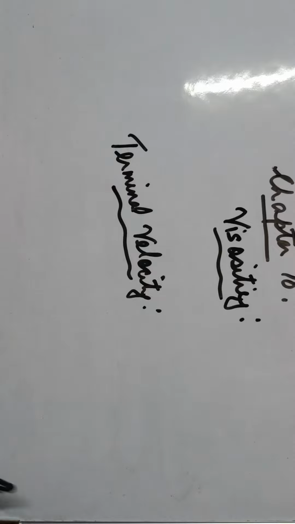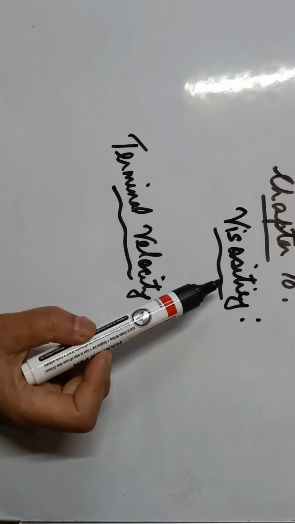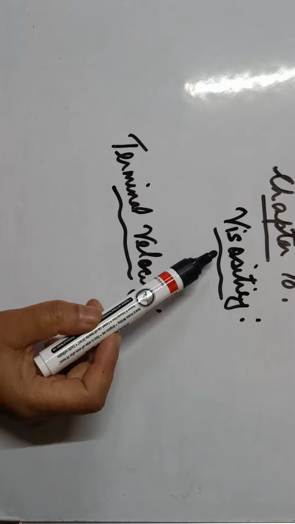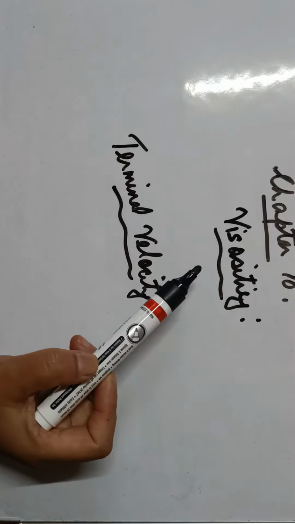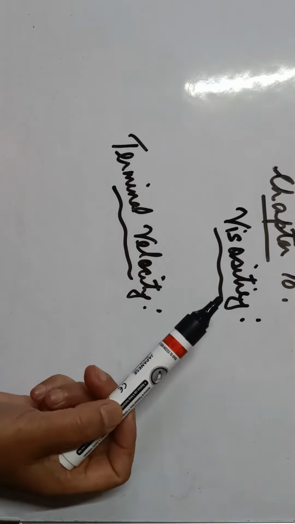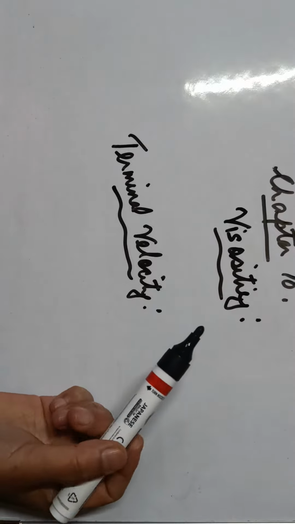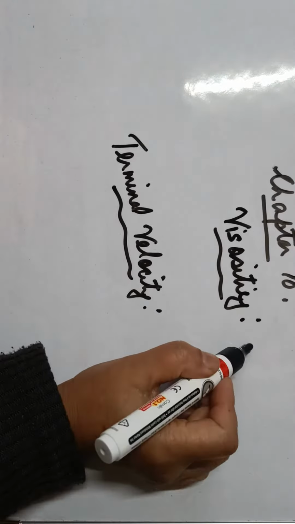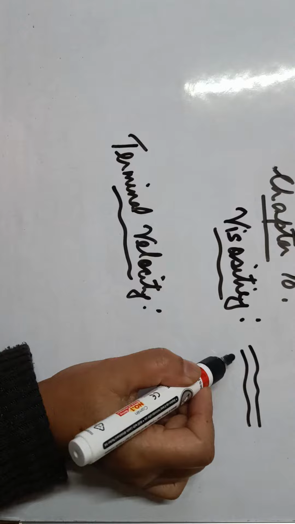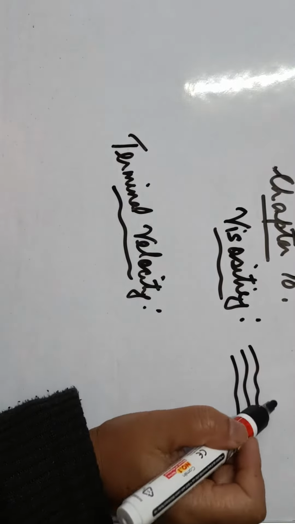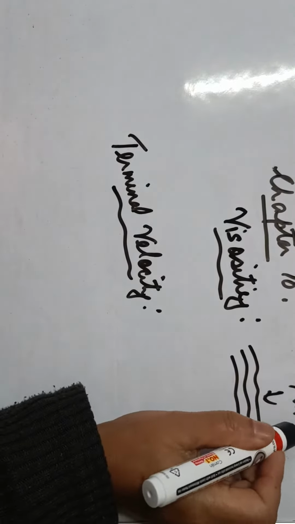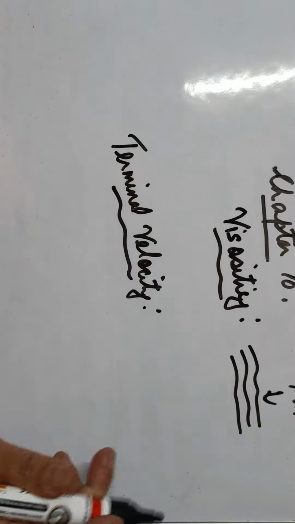An internal friction comes into play. We have this as a fluid. For example, we have a river flowing. So when a river is flowing, a frictional force comes into play and acts on it.